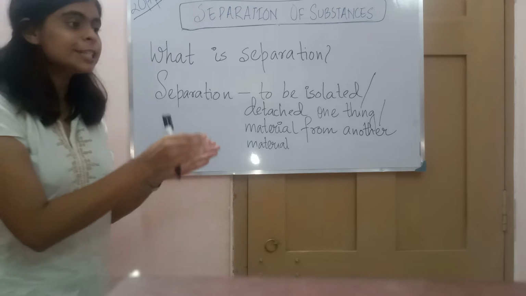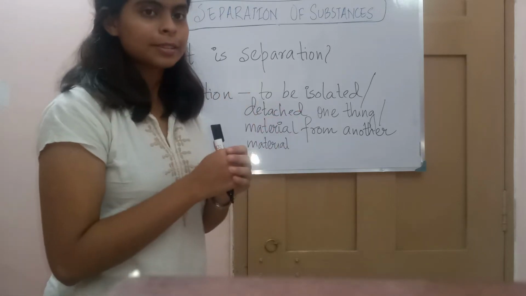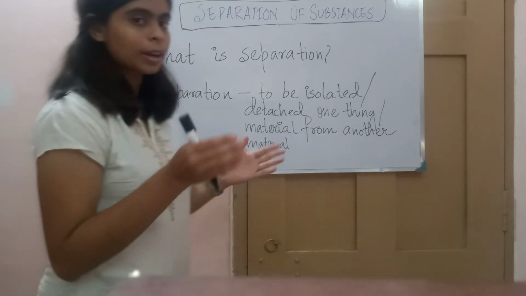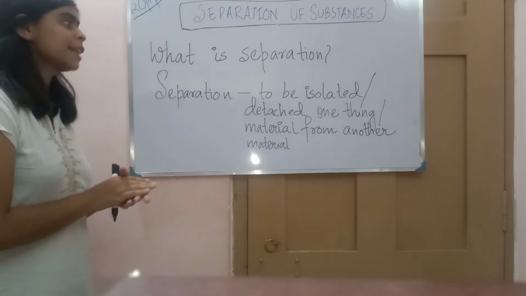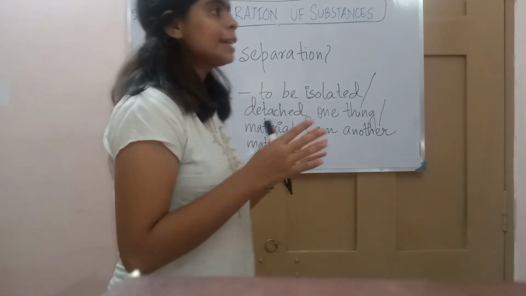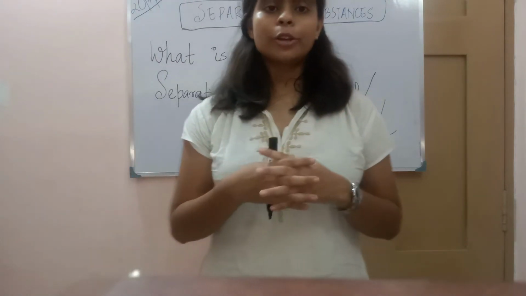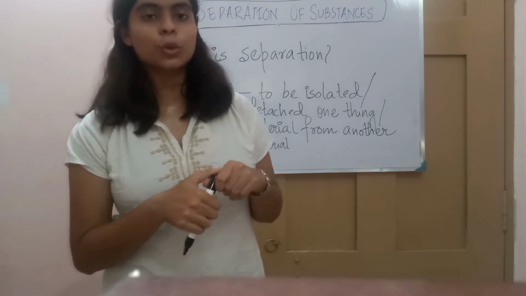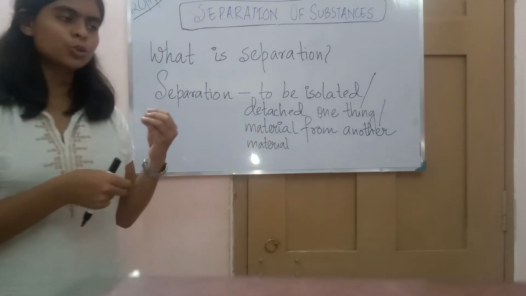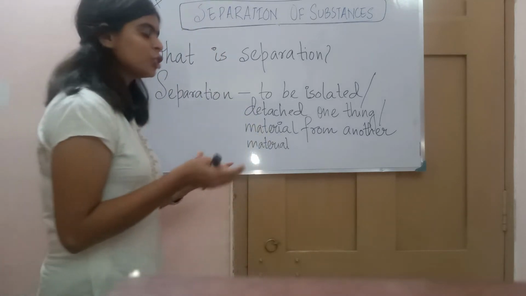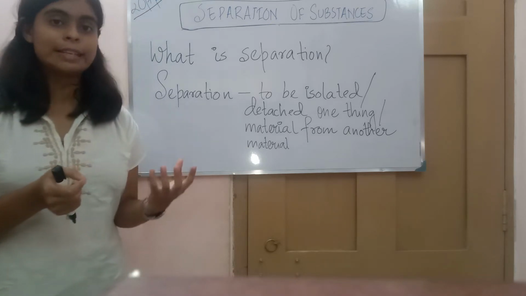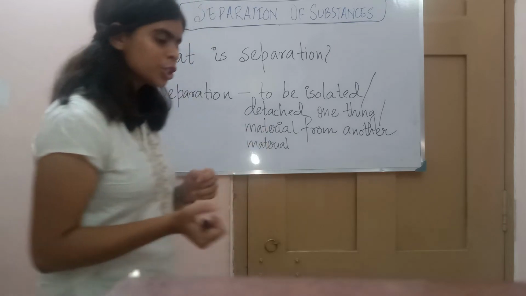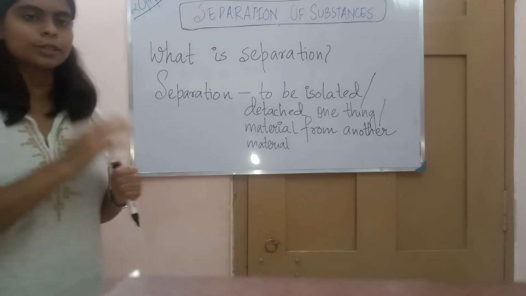মানে একটা জিনিস থেকে আরেকটা জিনিসকে আলাদা করা. Separation is nothing but what we say in Bengali, আলাদা করা. Let's take an example to understand this separation. For example, when your mother makes tea, what does she do? She takes water in a container, adds sugar, adds tea leaves, and once it is boiled, she turns off the gas, and then she serves.